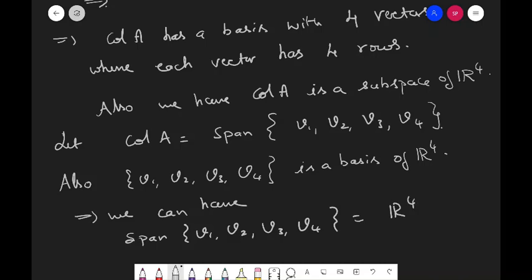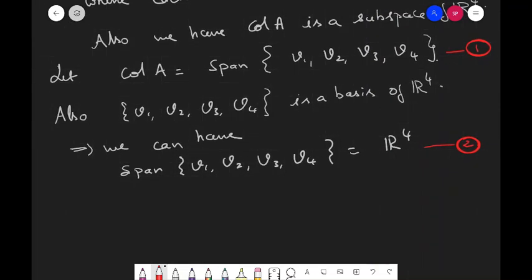So if I say this is equation 1 and this is equation 2, what do we have? Column A is the span of these 4 vectors. Also V1, V2, V3, V4 is a basis for R4 because these are 4-dimensional vectors. Each vector has 4 rows. Therefore, the span of V1, V2, V3, V4 forms a basis for R4 also.